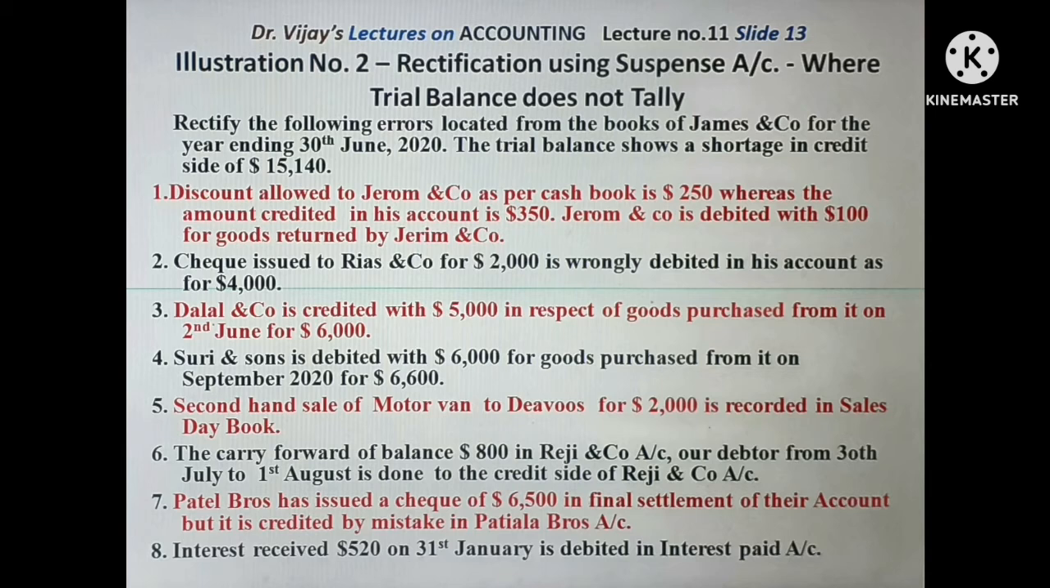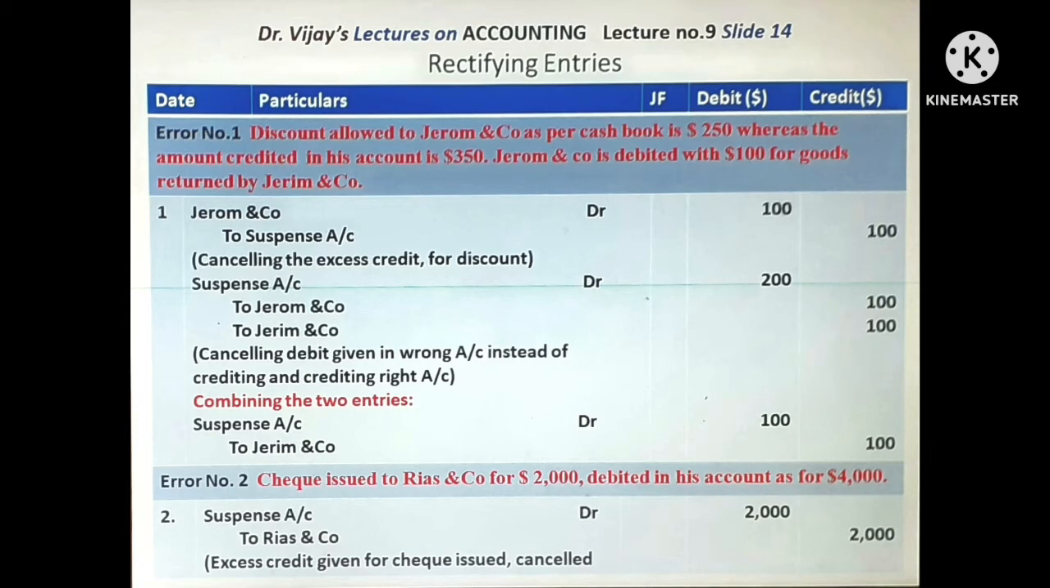Next, interest received $520 on 31st January is debited in interest paid account. Interest received is to be credited in interest received account. It is not done, and further it is debited in interest paid account. The wrong debit given in interest paid account should be cancelled, and interest received account should be given credit.